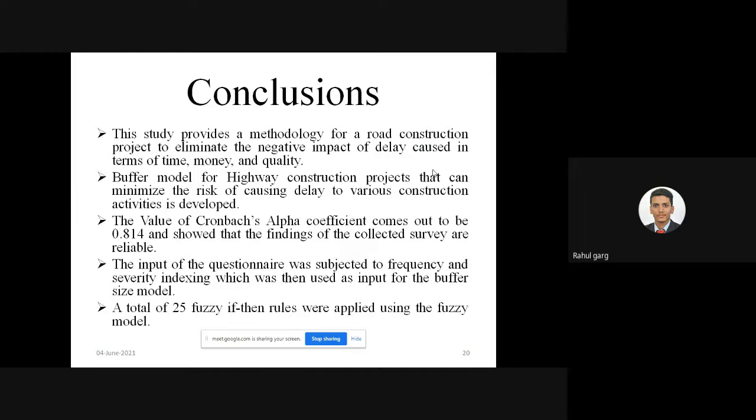And the value of Cronbach's alpha coefficient comes up to be 0.814, which shows that the findings of the collected survey are reliable. The questionnaire input was subjected to frequency and then severity indexing, and we used these frequency and severity values as input for the buffer size model. For this, 25 fuzzy if-then rules were incorporated in our fuzzy logic toolbox so that we can get the appropriate buffer size value for our activities.